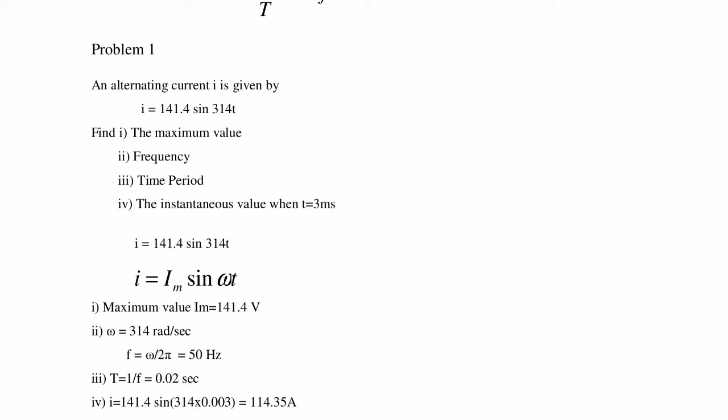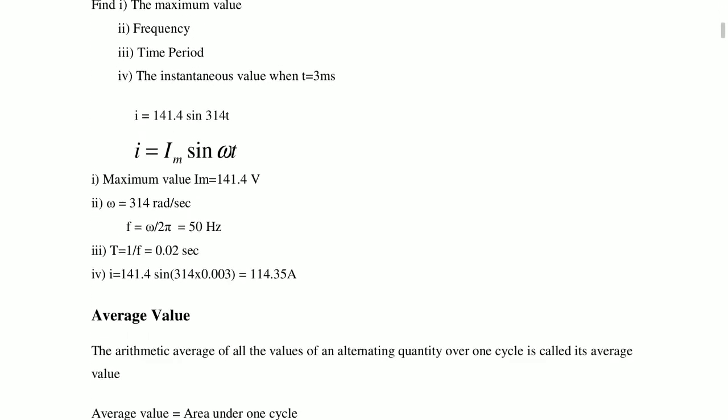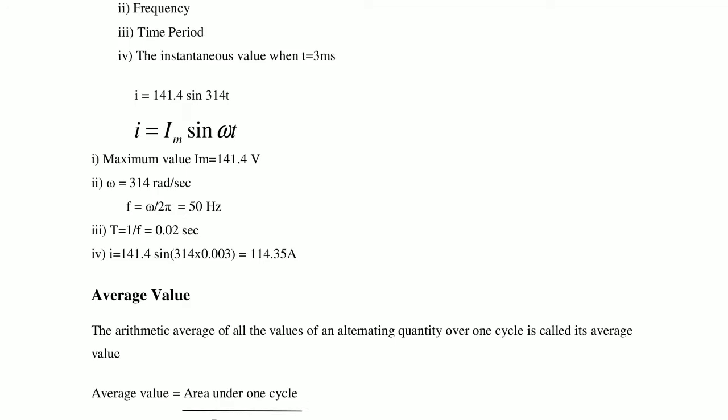Now angular frequency is omega. Omega in sin omega t is 314, so omega is 314 radians per second. Now convert this angular frequency into the normal frequency. f is equal to omega by 2 pi.